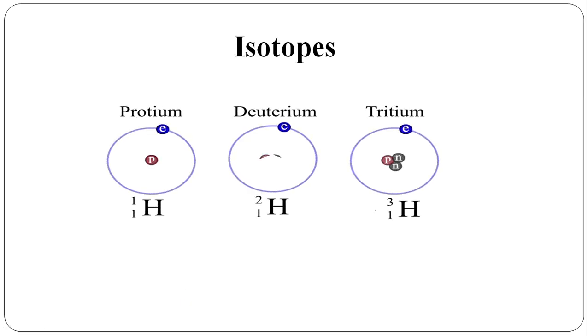Then comes the question, what are isotopes? Isotopes are those species having the same atomic number but various atomic masses. Here we can see the example of the hydrogen atom having different isotopes such as protium, deuterium and tritium. In these, the number of protons and electrons remain the same, but the number of neutrons has increased, hence the atomic mass has increased.